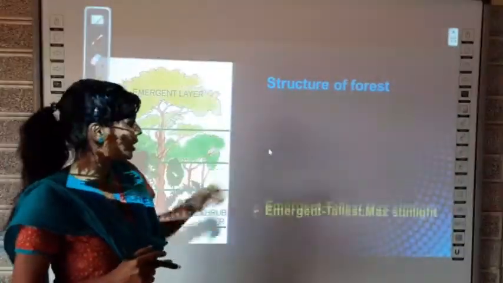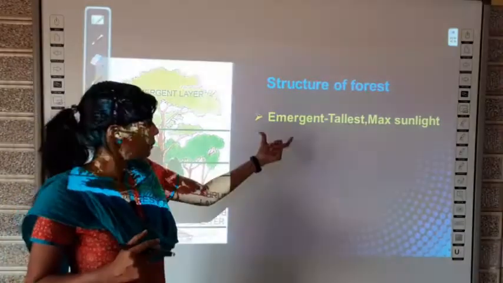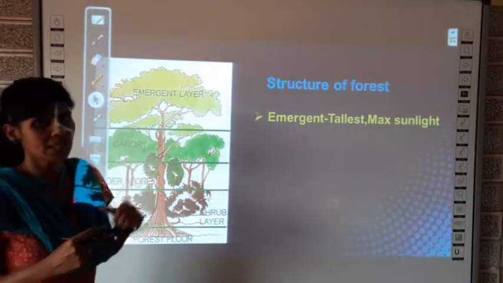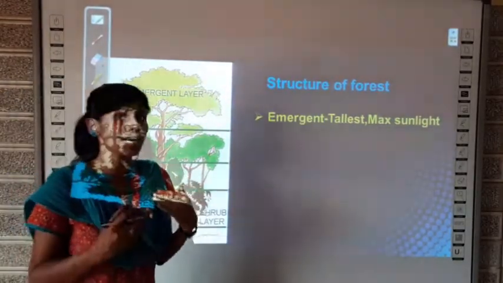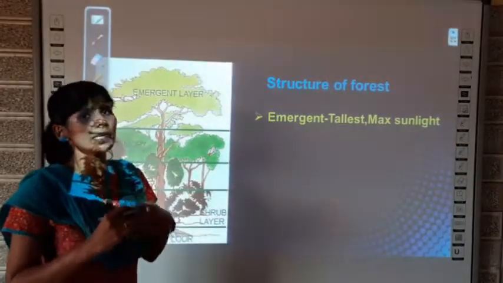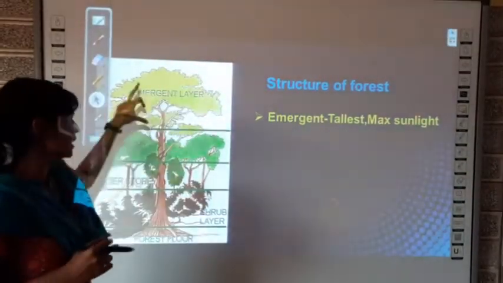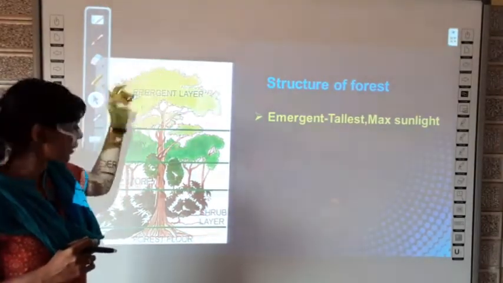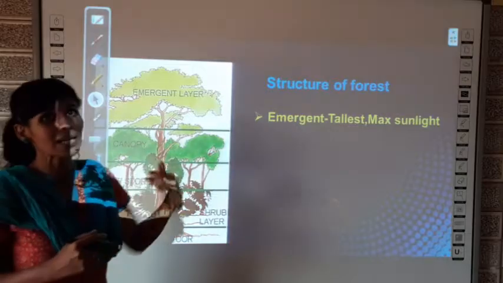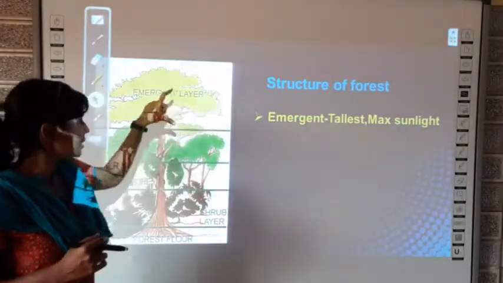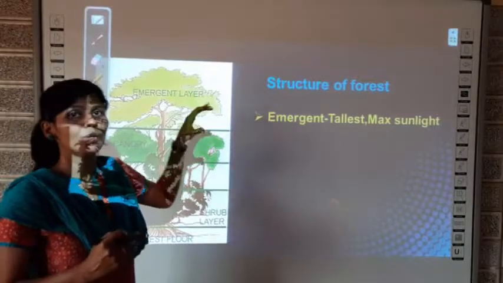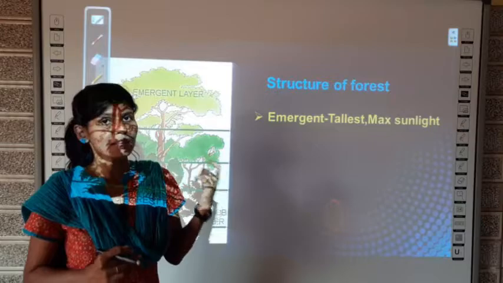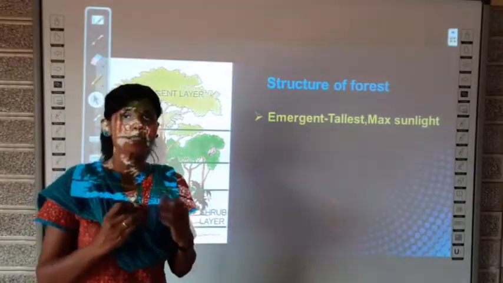I'll explain, then you will understand better. Say for example emergent. Which is the emergent layer? The topmost layer is the emergent layer. So which type of trees can you see in an emergent layer? Only the tallest trees will reach this layer, right? See here, the tallest tree will reach up to the emergent layer, whereas these small plants will not reach it. So the emergent layer will always include the tallest trees, and since they are very tall, they are the ones which will receive maximum sunlight.